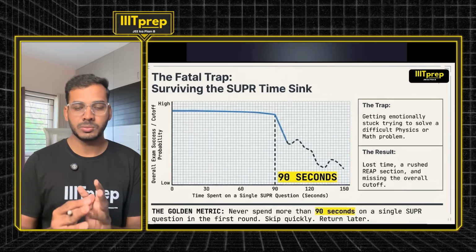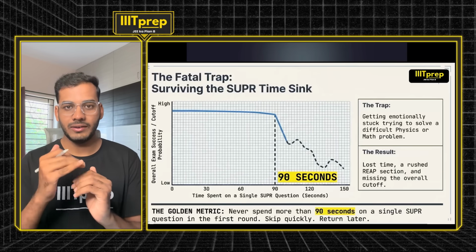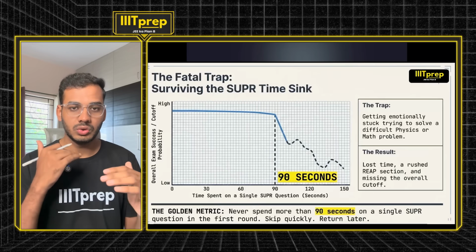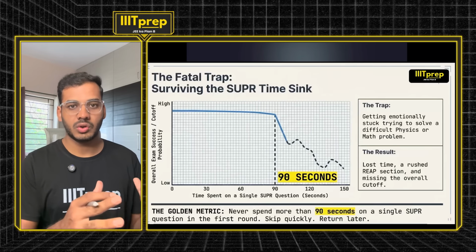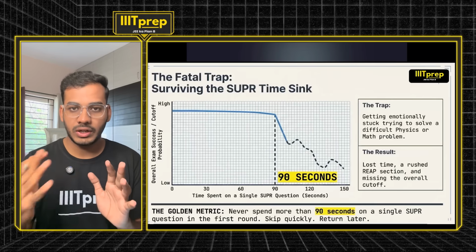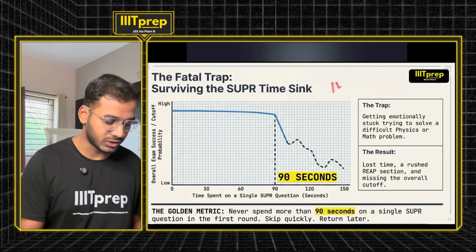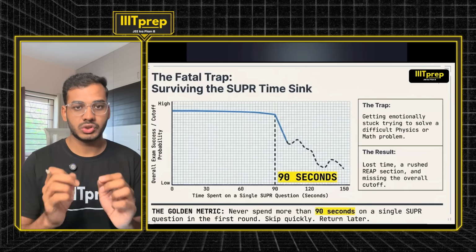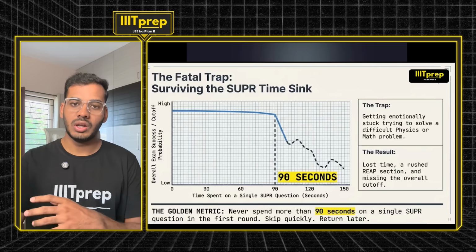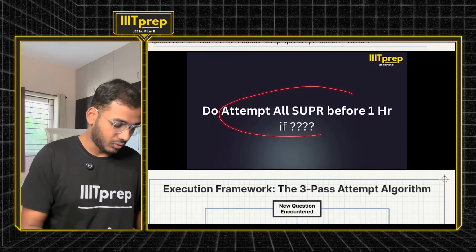So please make sure that SUPR is something you are trying to do just to boost your score. Your objective should be: I will be solving the questions which look easy, which are easy. This is the thing that you need to finalize when you are going to solve a question. You have to mentally decide whether this question is going to take a longer time or lesser time. If it is going to take a longer time, keep it aside, do it in the last, because SUPR is only 1 hour, so time is less, number of questions is more. It should not be that you solve the difficult questions first, the easy questions are left, and the time gets over. That should not happen. We already discussed.